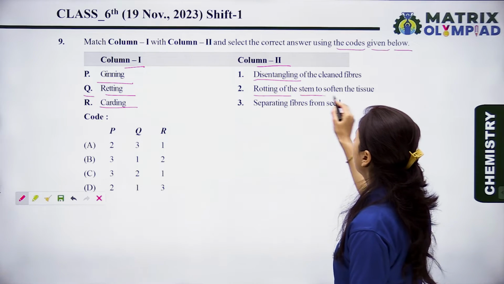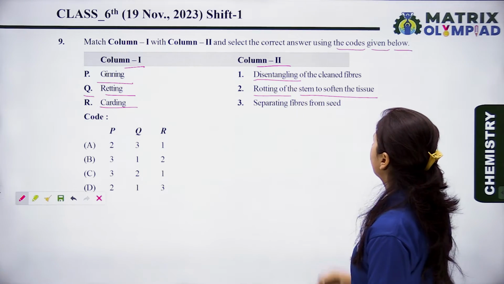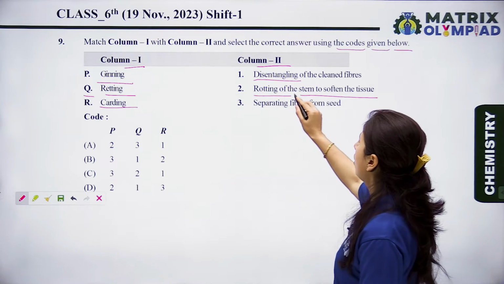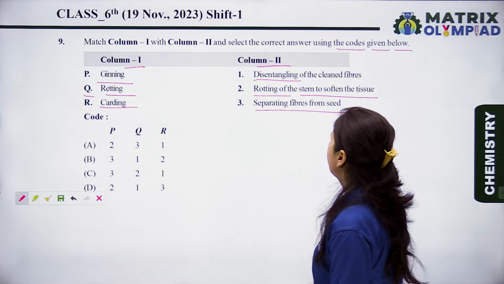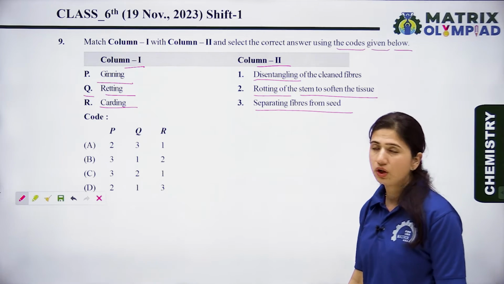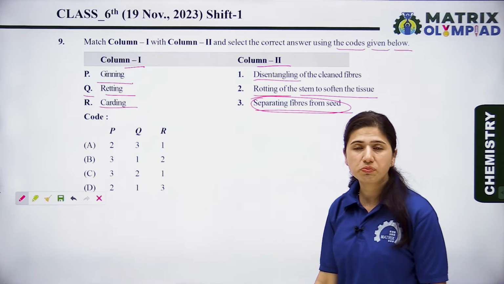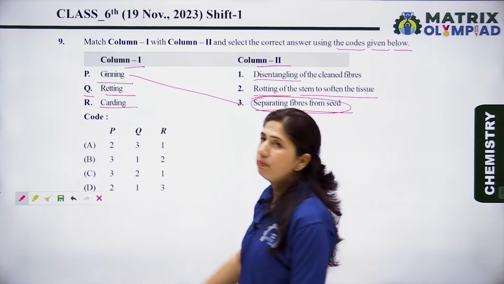Second is retting of the stem to soften the tissues. And third is separating the fibers from seed. We know that when we separate the fibers from seed, this process is called ginning. So third matches with the P option.